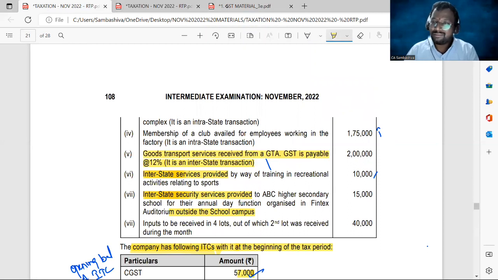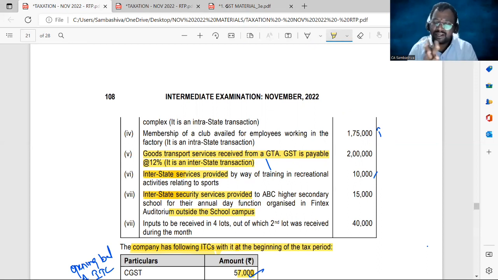So now can I claim this 24,000 as my input tax credit? Answer is absolutely yes. Since the service provider opted for 12% GST rate, input tax credit is allowed to you. If the service provider opted for 5% GST, then input tax credit is not allowed to you. Yes or no?